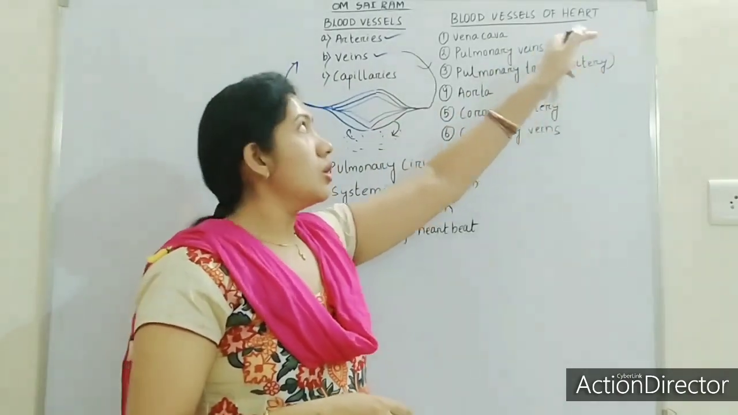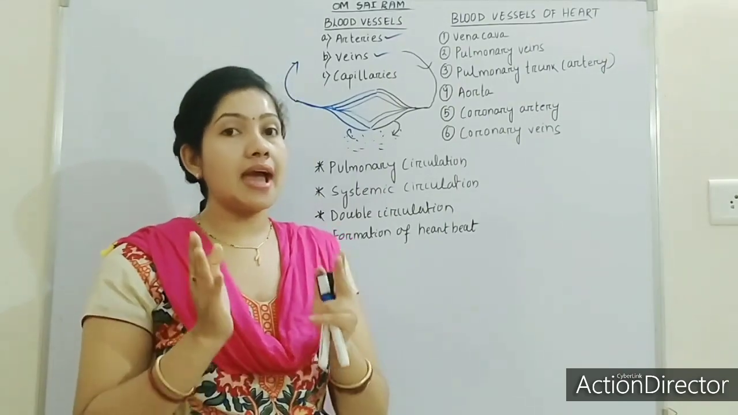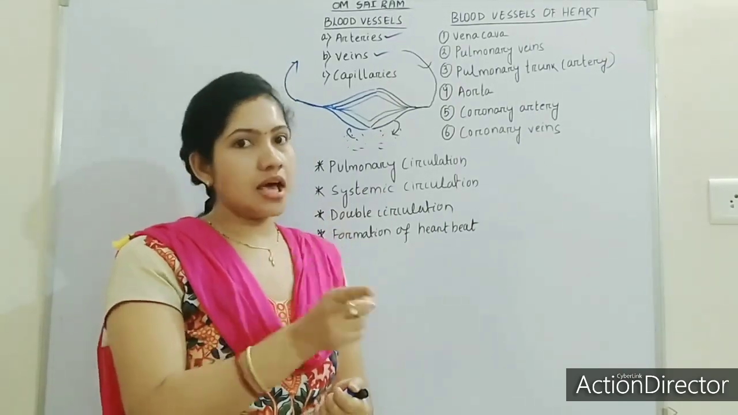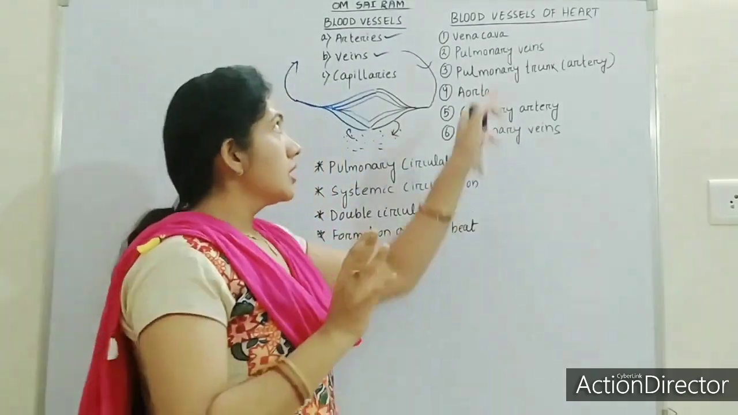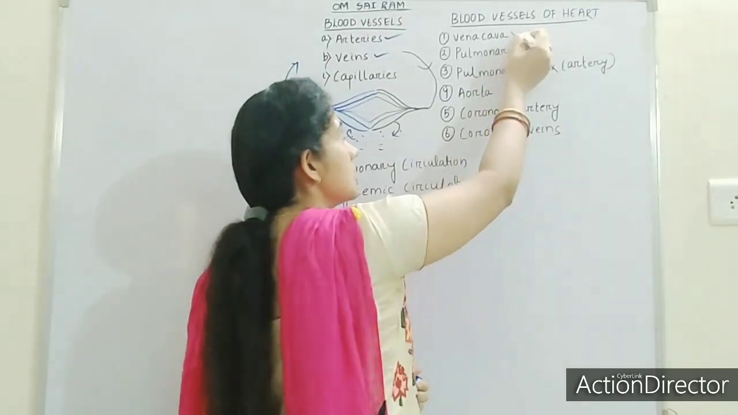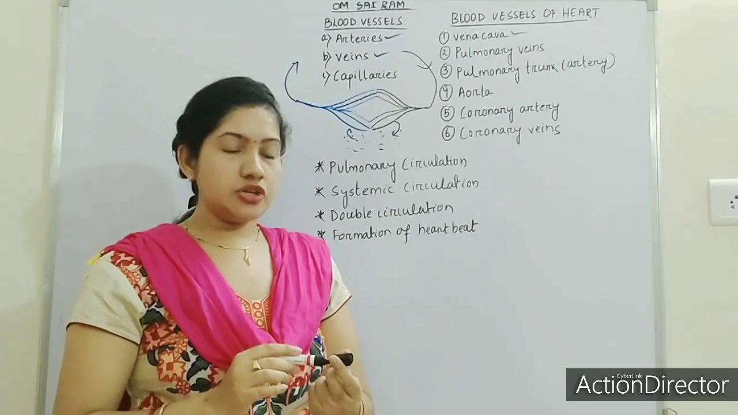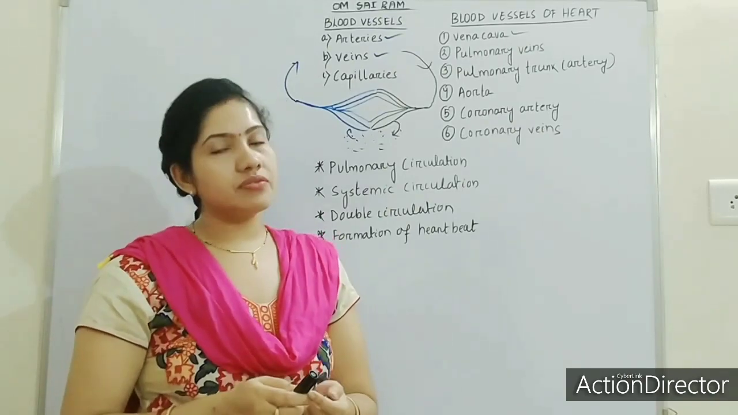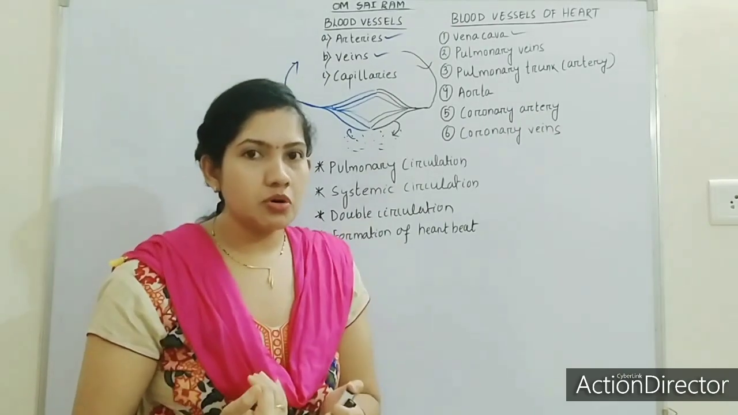Now let us talk about the blood vessels of the heart. Already we had discussed it in the last topic. Again I am repeating it, just listen to it carefully. Okay? Blood vessels of the heart. The first blood vessel I am discussing is the vena cava. Vena cava is divided into the superior vena cava and the inferior vena cava. Vena cava is the largest vein in the human body.